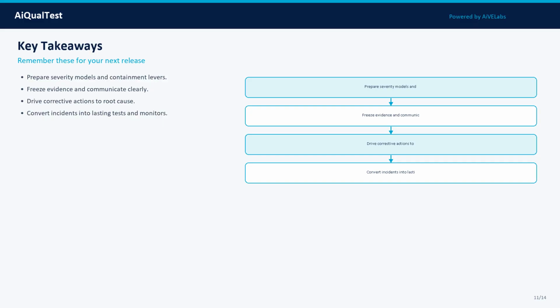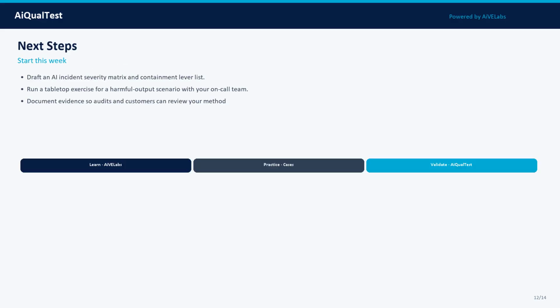Key takeaways for your team. Takeaway 1: prepare severity models and containment levers. Takeaway 2: freeze evidence and communicate clearly. Takeaway 3: drive corrective actions to root cause. Takeaway 4: convert incidents into lasting tests and monitors. Write these into your team wiki and release checklist so they survive staffing changes.